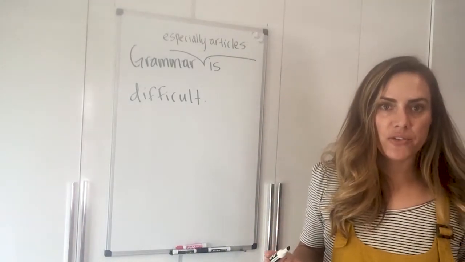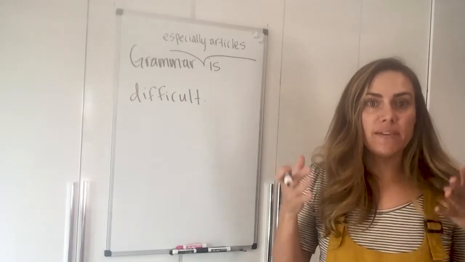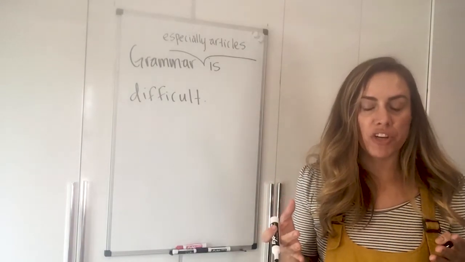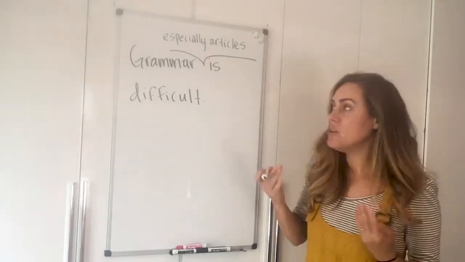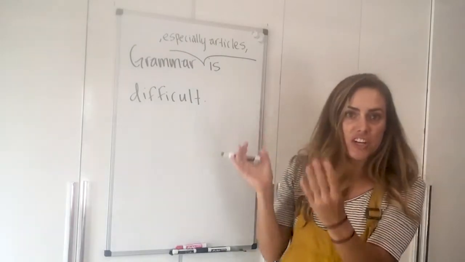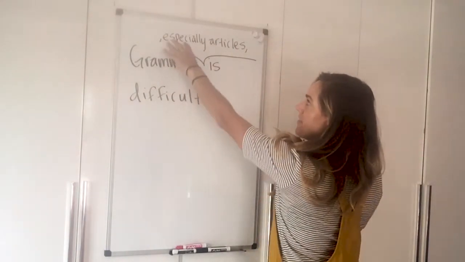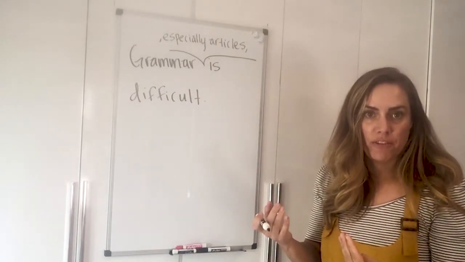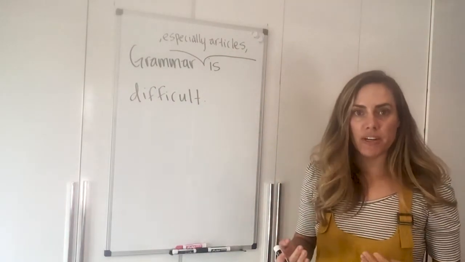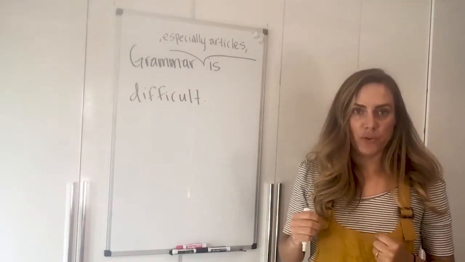Now I have an interrupter, and in order to make sure that I maintain the correct subject-verb agreement, I have to know this information is just extra. So my subject is grammar, and this is just giving more information about it. So grammar, especially articles, is difficult.